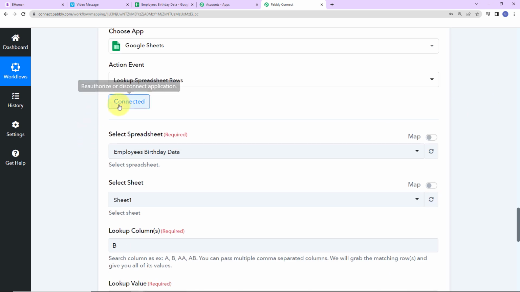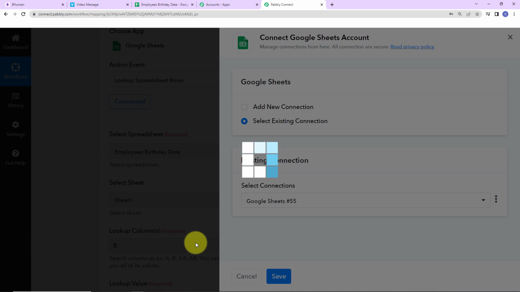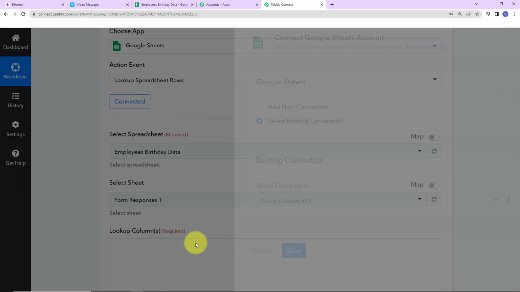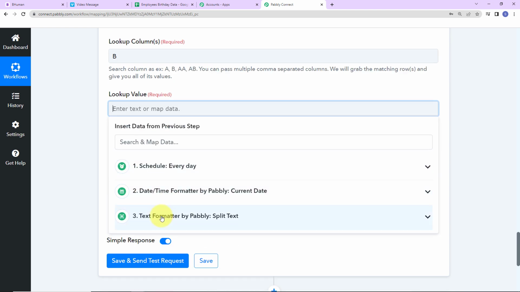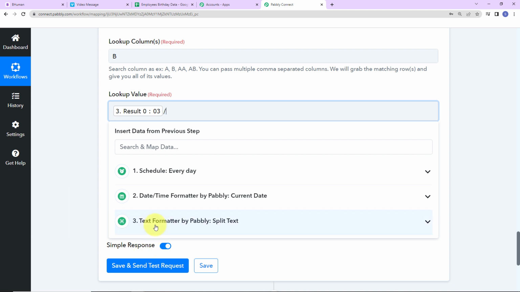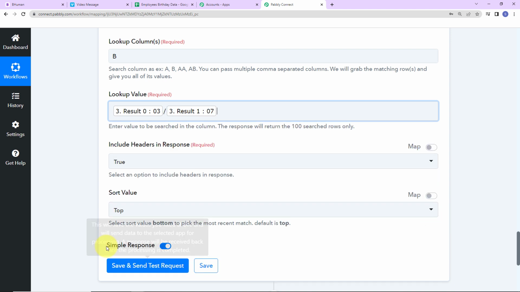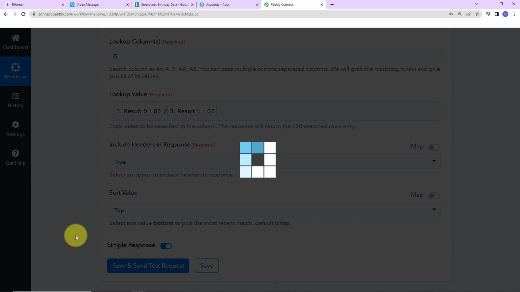Now I'm going to scroll down and quickly connect this once again using the existing connection. Once this is done, here we have to enter the lookup value. So I'm going to go to step 3, and this here is the date. Then let's put a slash, go back to step 3, and this here is the month. Okay, now do you want to include headers and response? I have written 2. How do you want to sort the value from top to bottom or bottom to top? I have selected top. Now let's click on save and send test request.